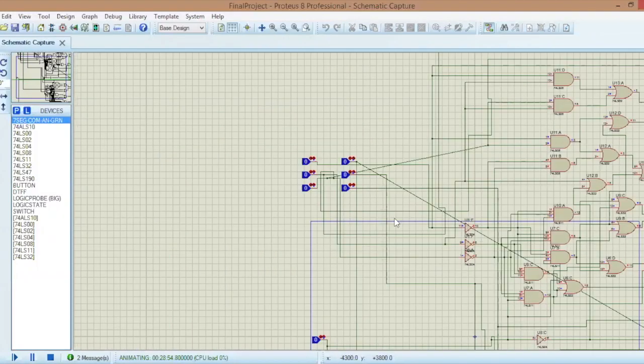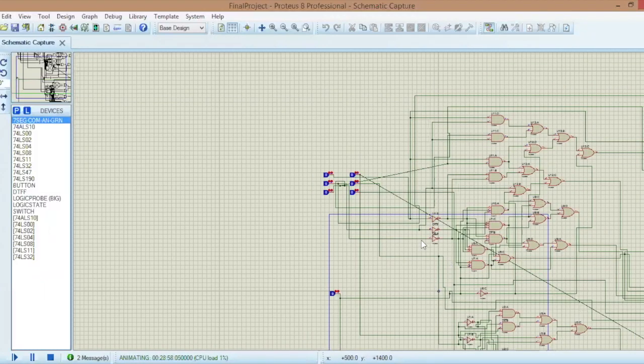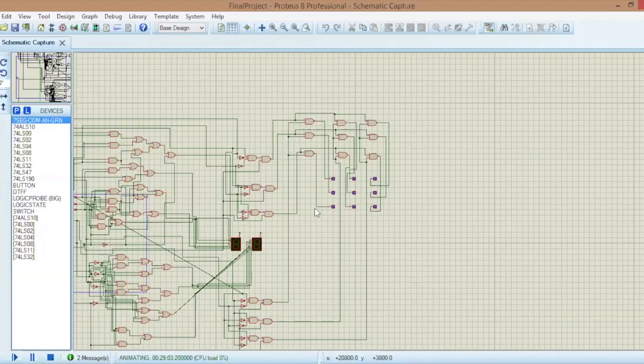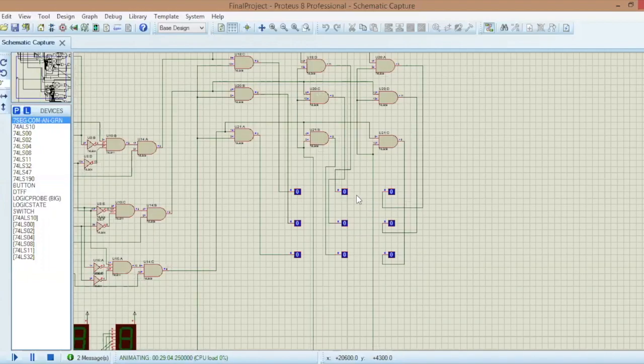We also have 6 inputs as buttons and 1 input as a coin sensor. And in order to make a vending machine work, we have the outputs as motors, which are 9, and each one of them is a combination between a number and a letter.